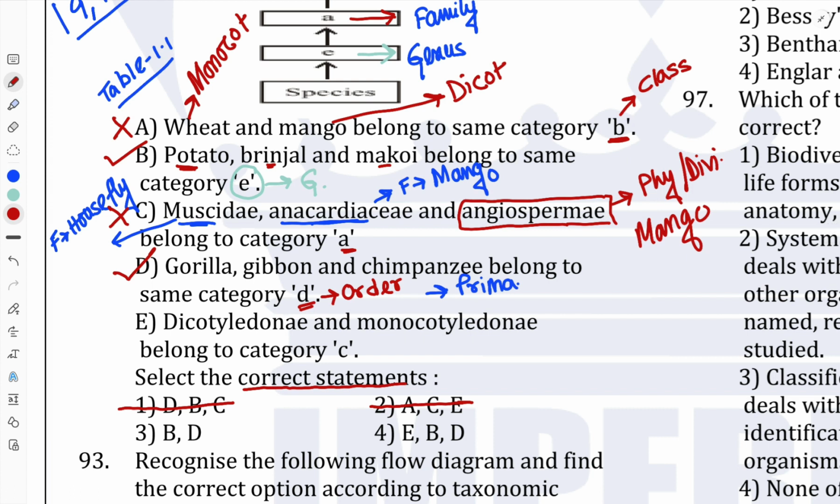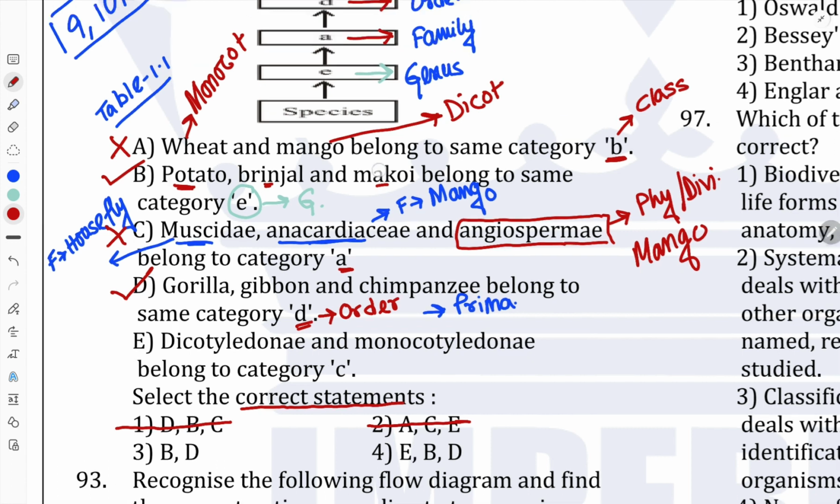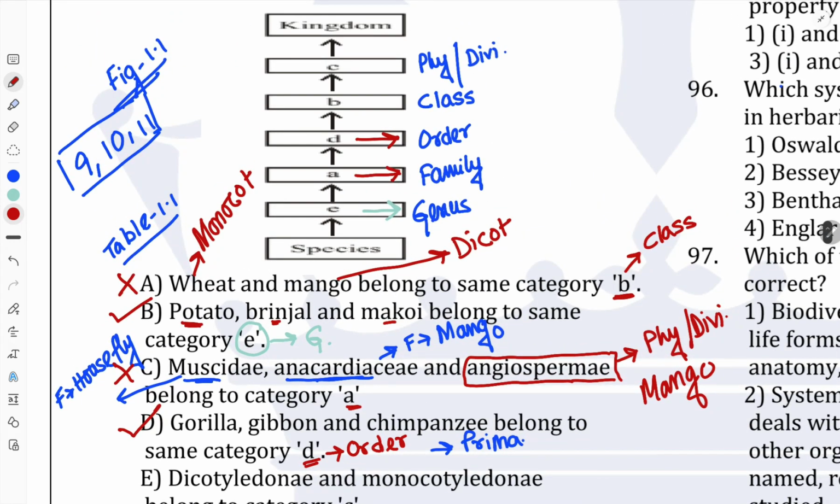The last statement says dicotyledons and monocotyledons belong to the category C. According to our chart, category C is phylum or division.